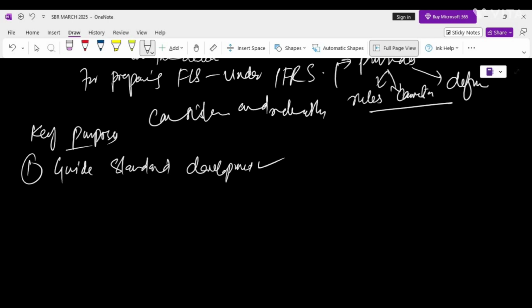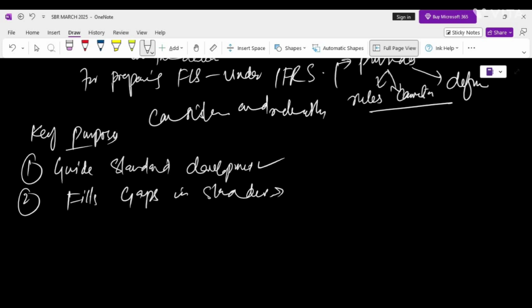The second purpose is to fill gaps in standards. This means the framework offers guidance when no specific IFRS standard exists for a situation. So when there is no specific standard that tackles the situation, this framework is helpful, right?